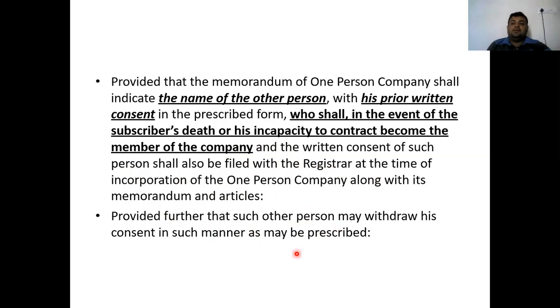Now here, if the nominee has been appointed and he wants to withdraw his consent, that is also allowed under this. He can withdraw his consent in the prescribed manner. He cannot just verbally say that he will not act as the director of the company and it's done. It's not like this. If he wants to withdraw his consent, then there are prescribed rules and regulations under which the consent can be withdrawn.